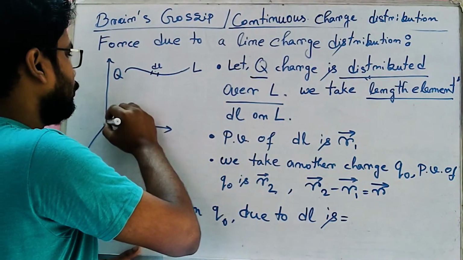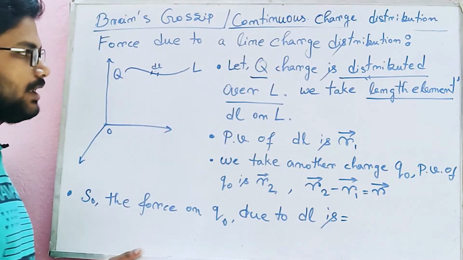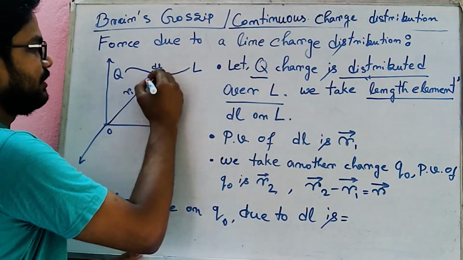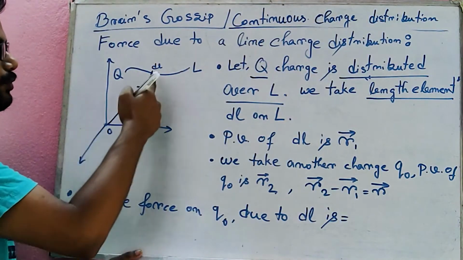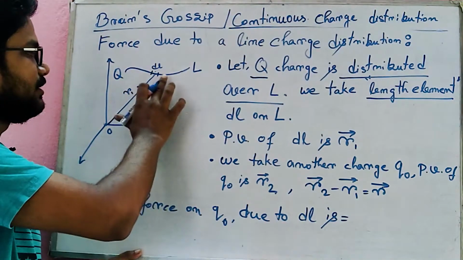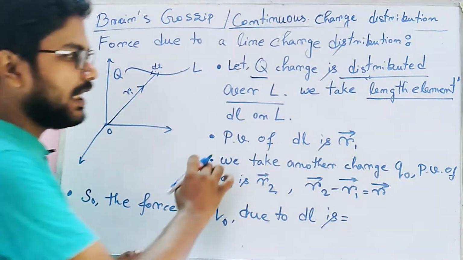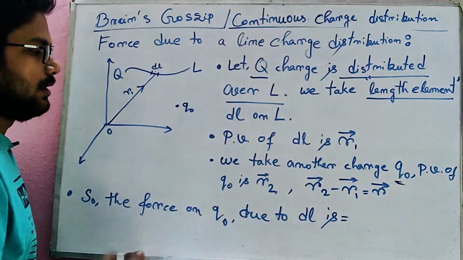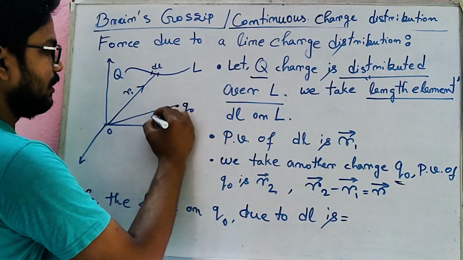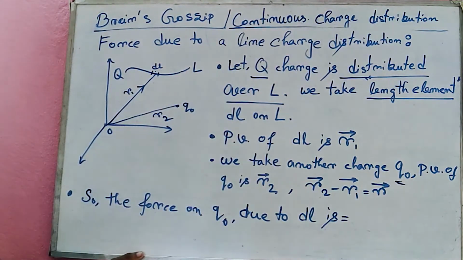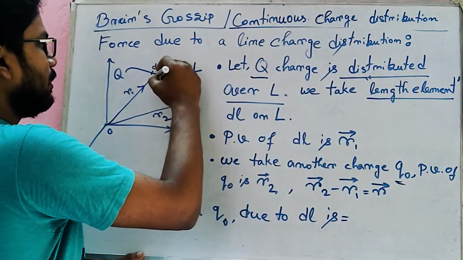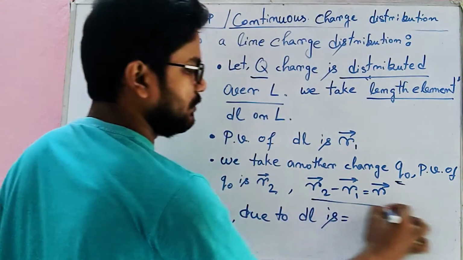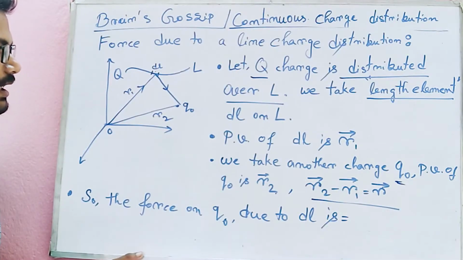Now we have to locate this dl. To locate this dl we have to take a position vector, that is r1. So this is a vector from this O to dl. This is the position vector, this is the location of this dl. Now we take another charge q naught, and the position vector of this q naught is r2. Now this r2 minus r1 is another vector, that is r.